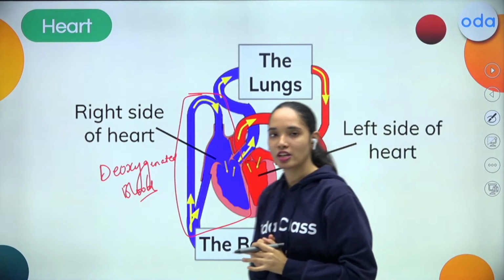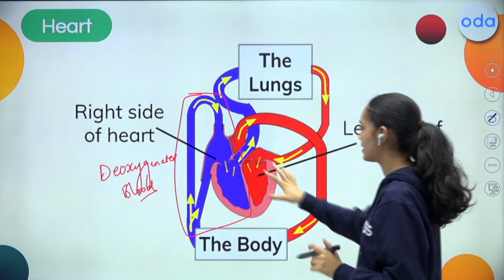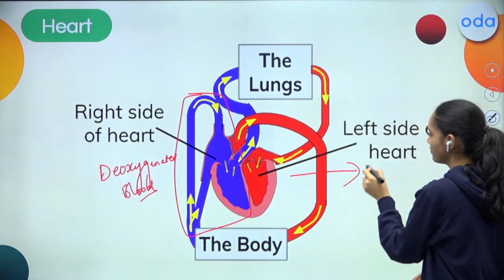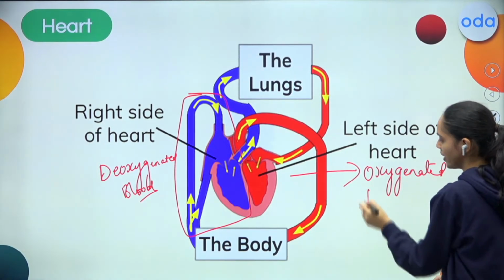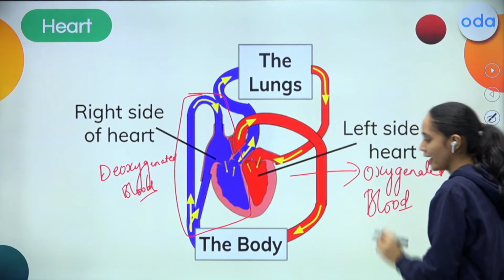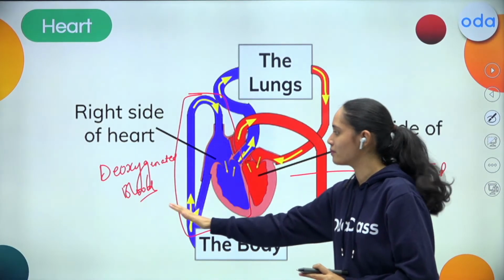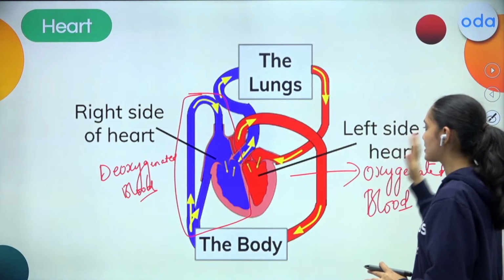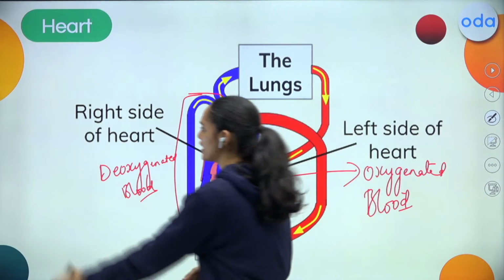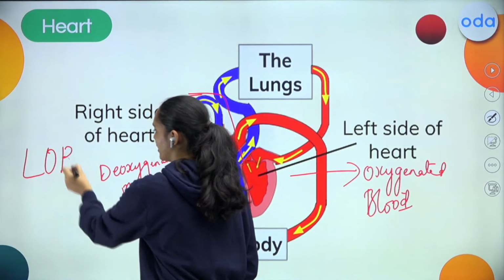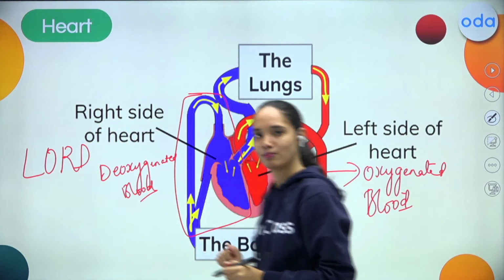So what do you mean by deoxygenated blood? Basically, it is the oxygen poor blood. Whereas if you see the left side, it is the oxygenated blood, and when I say oxygenated blood, it means it is oxygen rich blood. So this is the right side of the heart which pumps the deoxygenated blood, and this is the left side of the heart which pumps the oxygenated blood. You can easily remember by this trick, LORD: Left oxygenated blood and right deoxygenated blood.